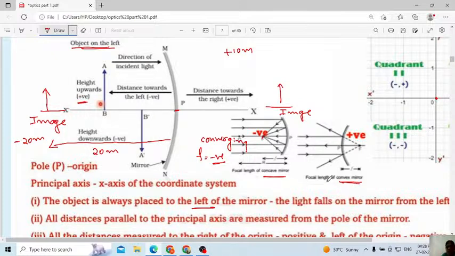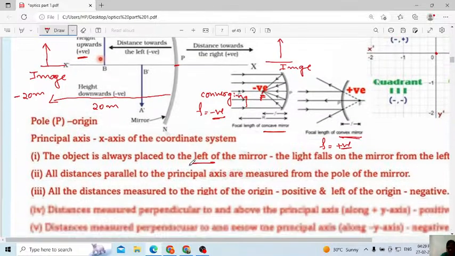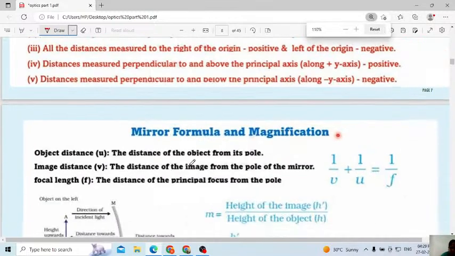Okay, next one, in the case of a convex mirror, here you can see the convex mirror, the rays will diverge. Okay, then they will appear to meet at a single point. In that case, the focal length will be positive. What is meant by focal length? The distance between the pole and the principal focus, F. That distance we call the focal length. Those who don't know, those who are not able to remember, better revise one more time. In my class, everything I explained in detail.